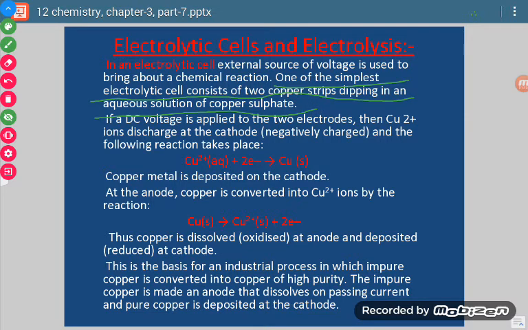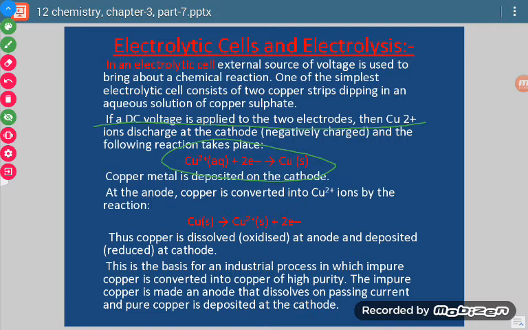We have to use an external source of voltage in this, and when we apply DC voltage, Cu2+ ions will discharge at the cathode, and this reaction will occur. What have we taken? We have taken two copper strips dipped in the copper sulfate solution, and what is the reaction going on?